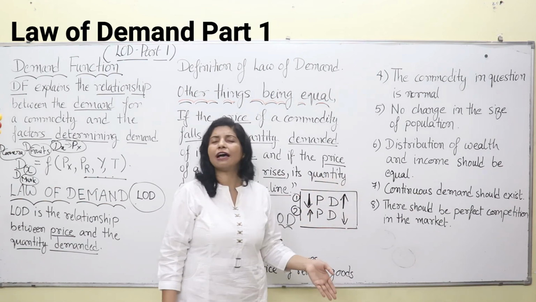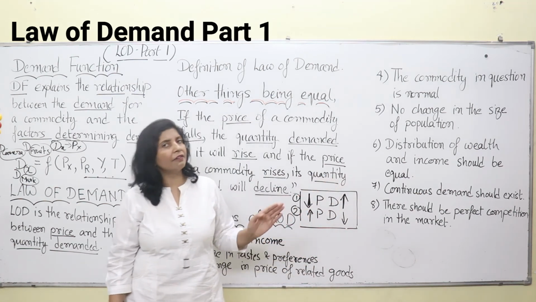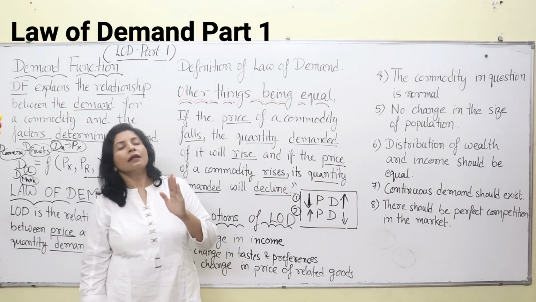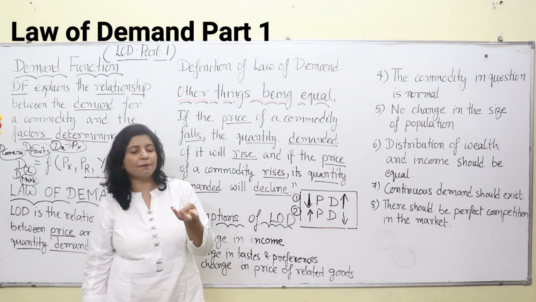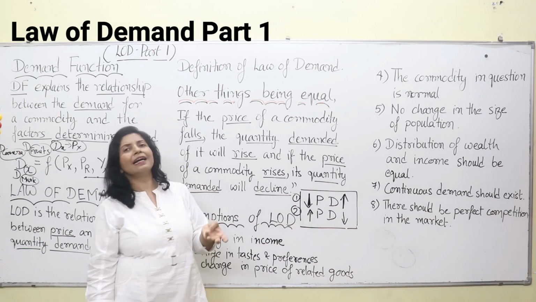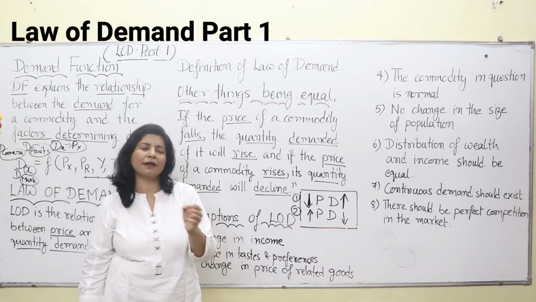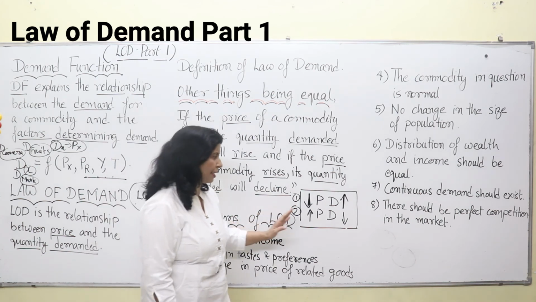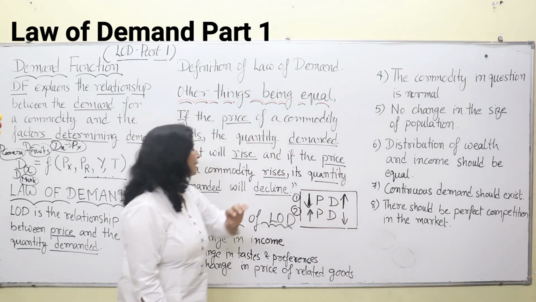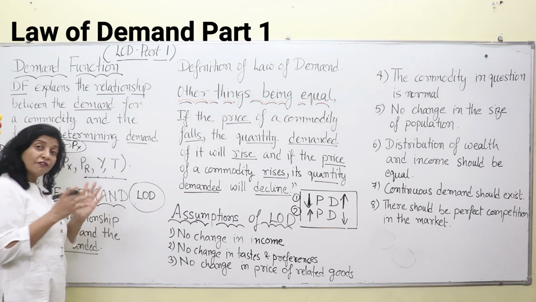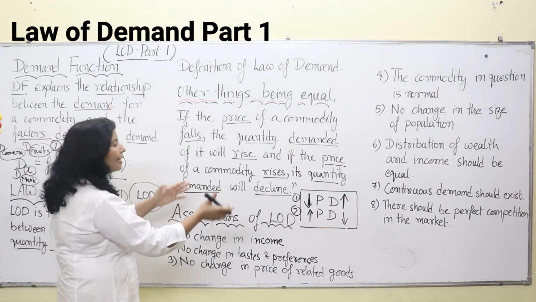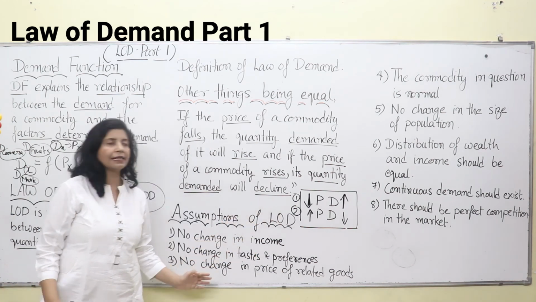So we don't have a perfect competition market in our real life, but we have a monopolistic market. Here, things sold in the market are nearly perfect substitutes of one another. They are nearly sold at the same price, maybe a 10 to 20 paisa difference is there, but they are nearly sold at the same price. Okay. So these are the conditions or assumptions which need to be present when we discuss our law of demand, and it is operative only when these things are there.